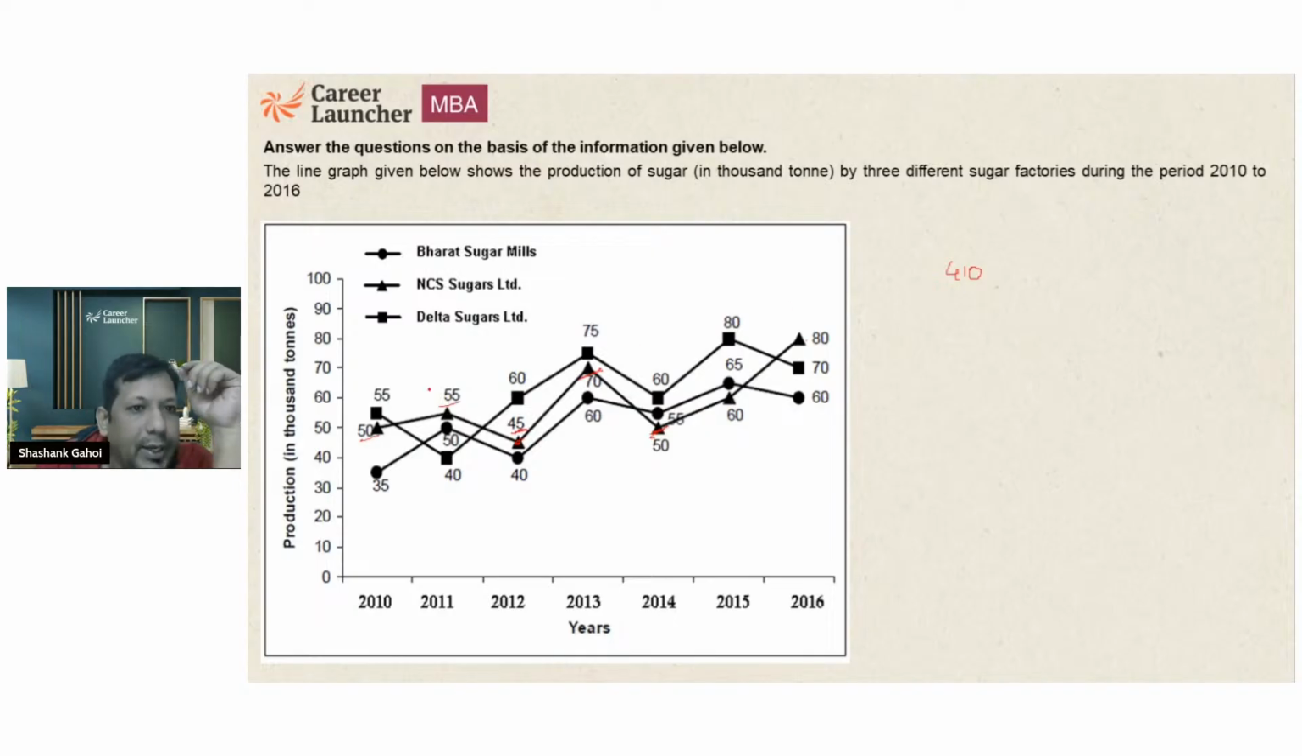And Delta is this one. 55 plus 40 is 95. 95 plus 60 is 155. 155, 160, 230, 230, 370, 370, plus 70, that is going to be 440.